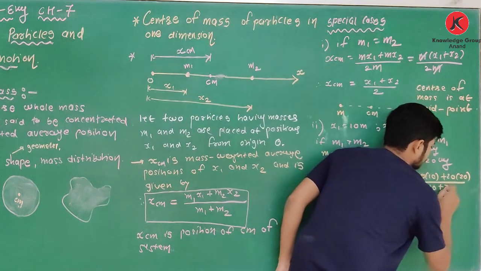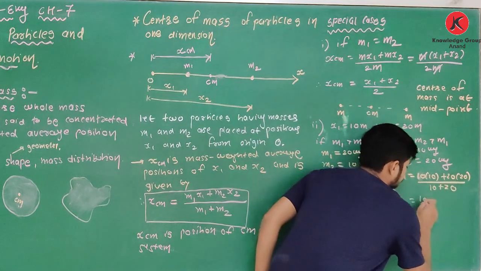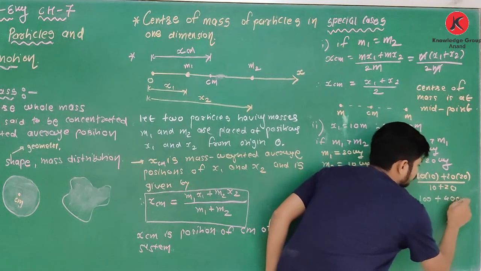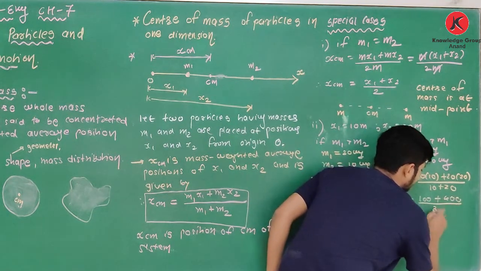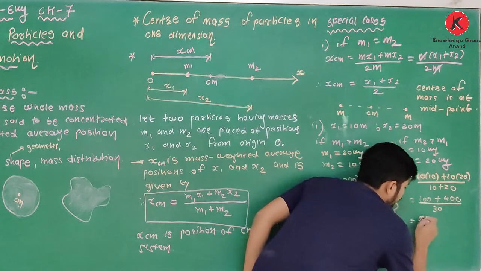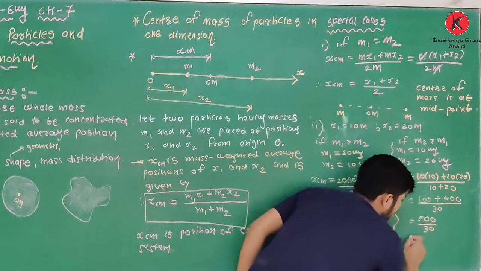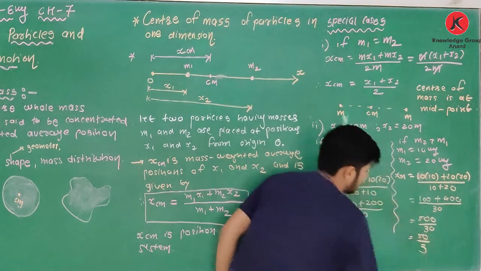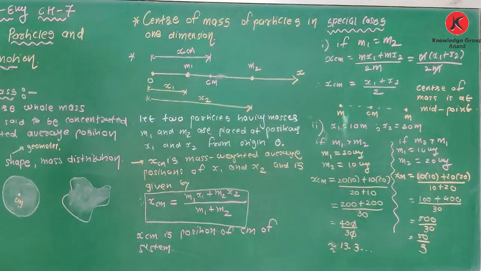Then it is 100 plus 400 divided by 30, which is 500 divided by 30, so it is 50 divided by 3.